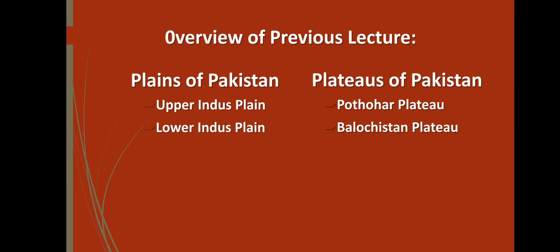But before starting our lecture, let me give you a short overview of the previous lecture. As you know, students, we have completed our question number 3, that is, write a note on plains and plateaus of Pakistan. In plains of Pakistan, we have discussed that there are two types of plains: Upper Indus plain and Lower Indus plain. Upper Indus plain, the plain area of Punjab province, is called Upper Indus plain. Its name is Punjab because Punjab means five and Ab means water. So five rivers, namely Indus, Jhelum, Chenab, Ravi, and Sutlej, irrigate it.